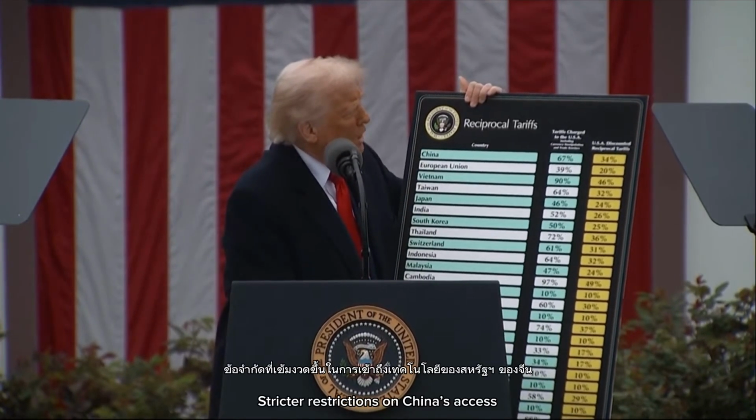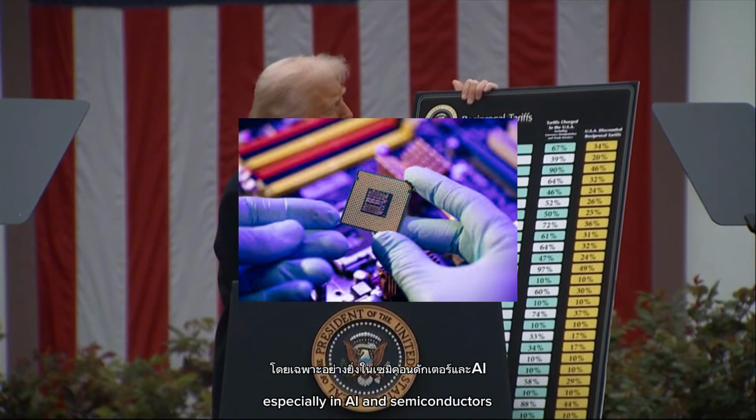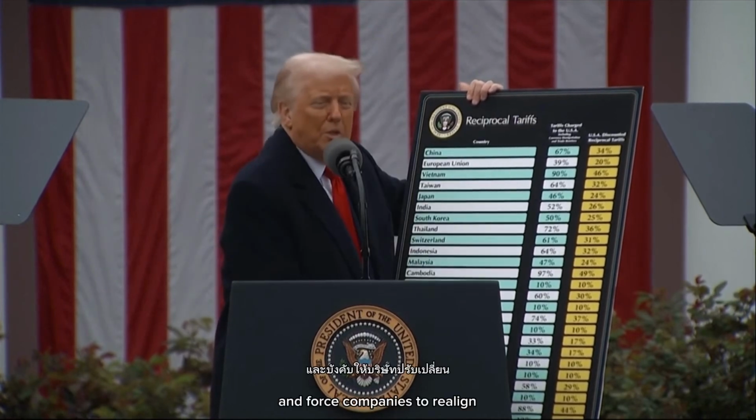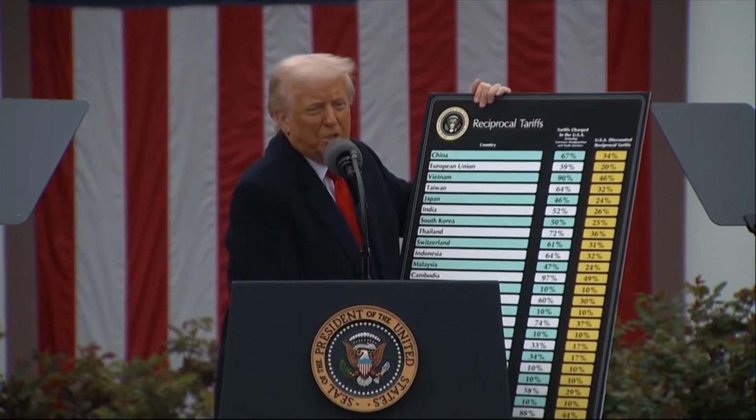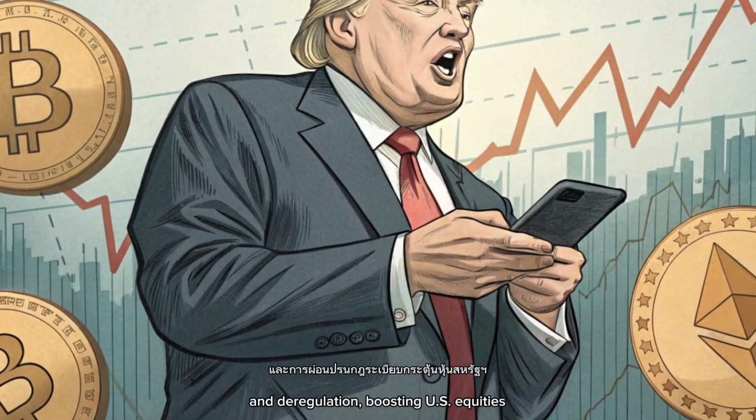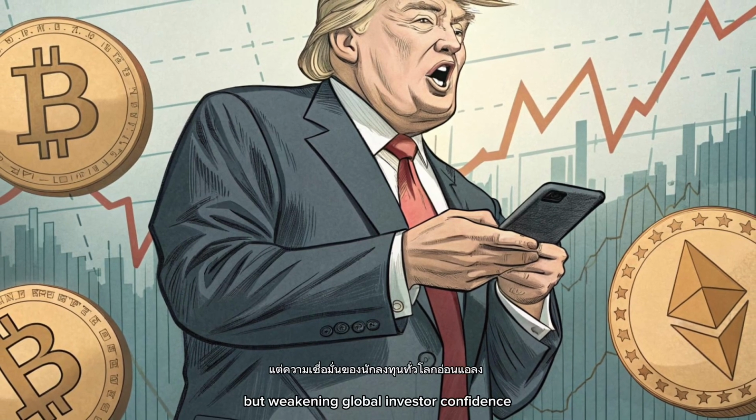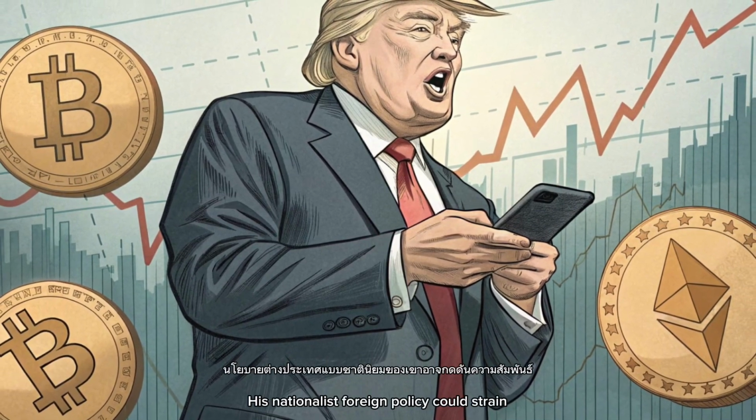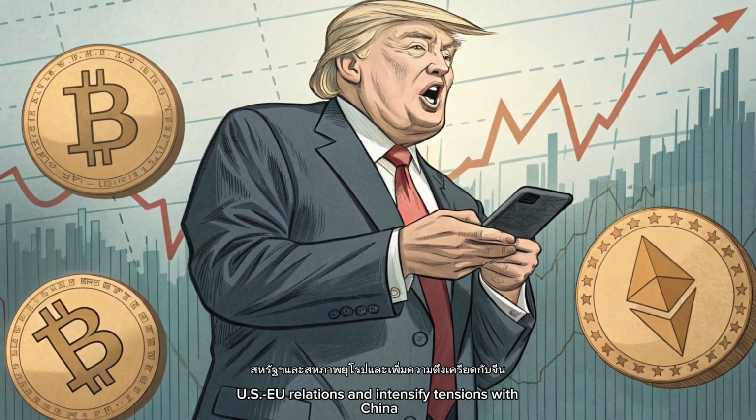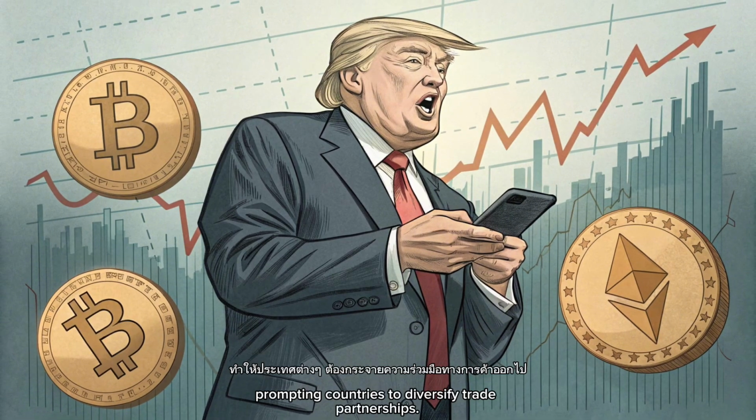Stricter restriction on China's access to U.S. technology, especially in AI and semiconductors, could fragment global innovation networks and force companies to realign supply chains. Financial markets may react to Trump's tax cuts and deregulation, boosting U.S. equities, but weakening global investor confidence. His nationalist foreign policy could strain U.S.-EU relations and intensify tensions with China, prompting countries to diversify trade partnerships.